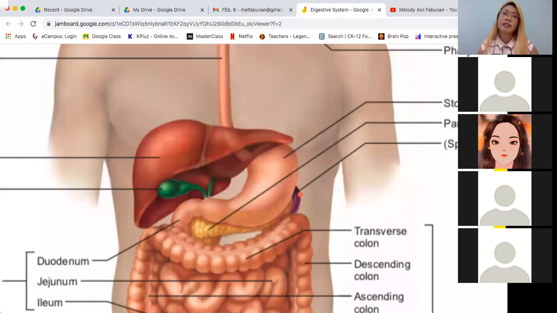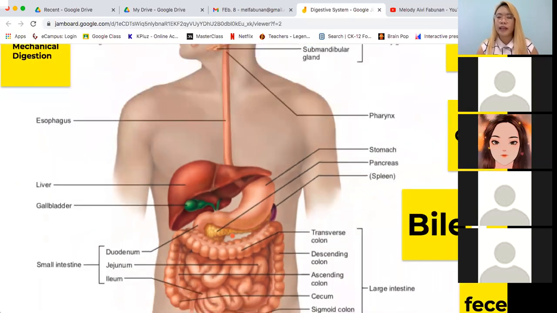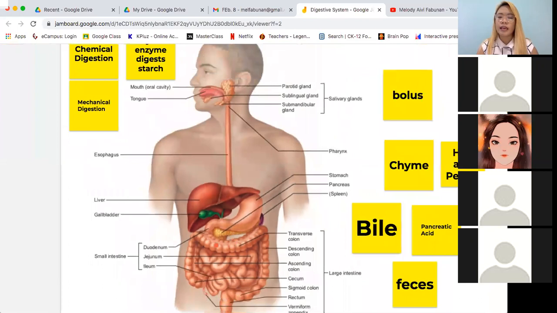Pero i-discuss natin yung insulin later siguro as part of the circulatory system. Okay, so this pancreas will produce the pancreatic acid, and this pancreatic acid will also be secreted in the duodenum. Tapos pagdating niya sa duodenum, it will digest chemically lahat ng proteins at lahat ng carbohydrates doon sa kinakain natin.